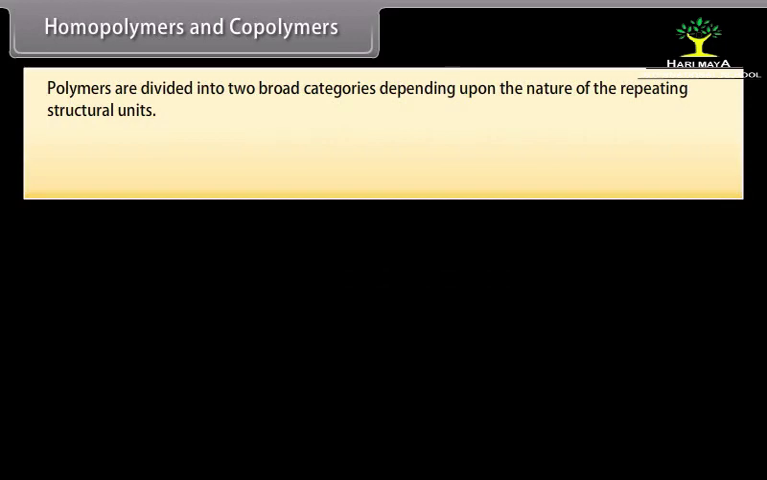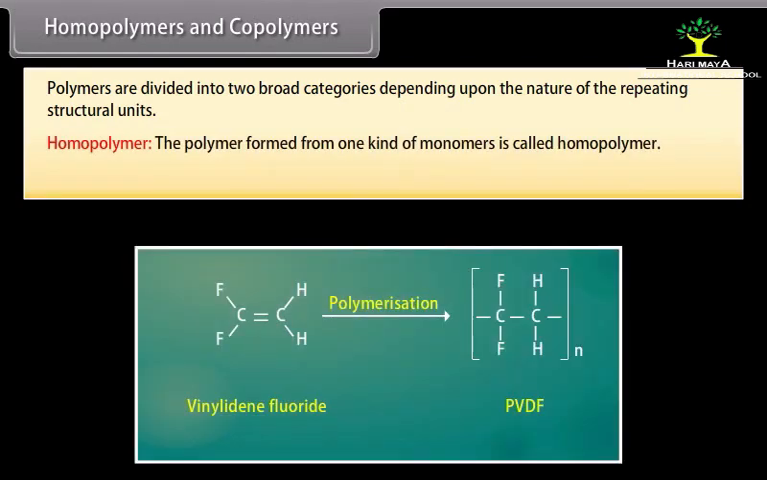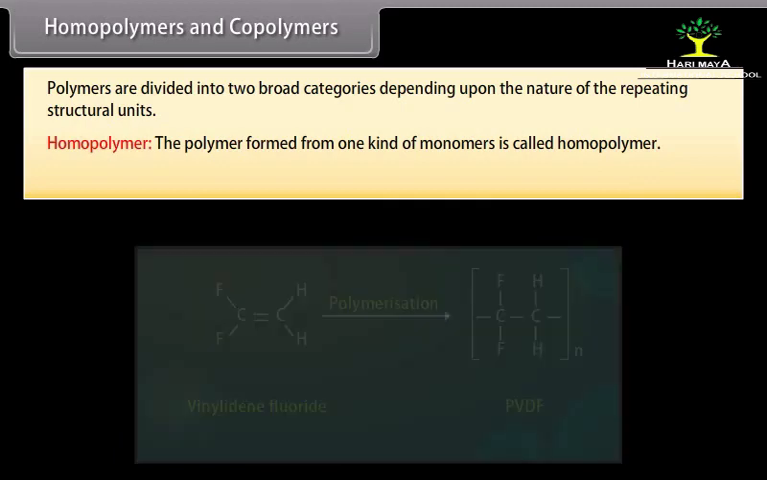Polymers are divided into two broad categories depending upon the nature of the repeating structural units. Homopolymer. The polymer formed from one kind of monomer is called homopolymer. For example, PVDF is formed from vinylidene fluoride.